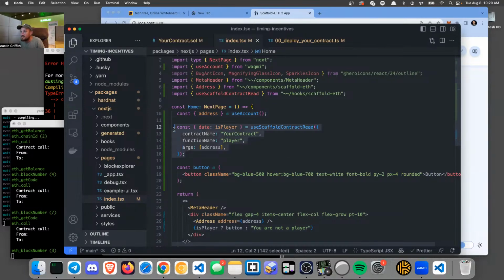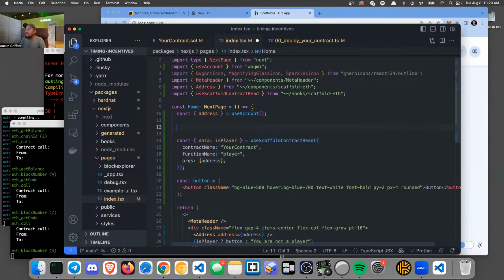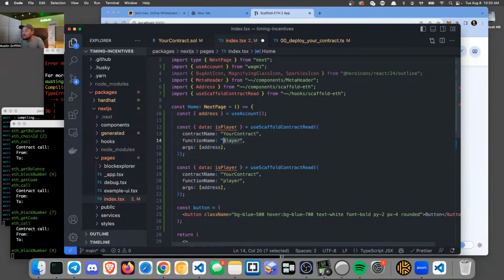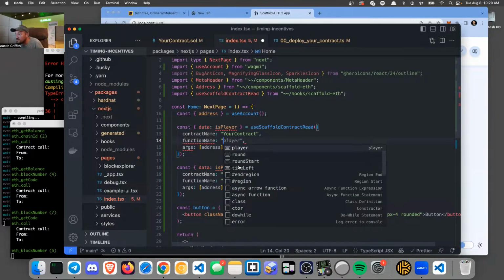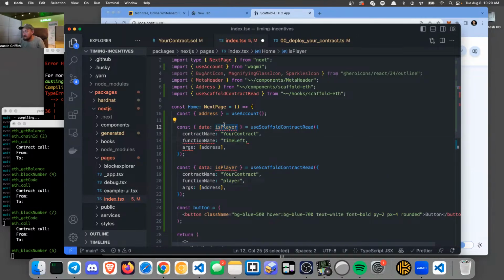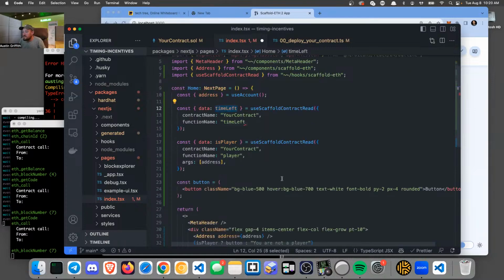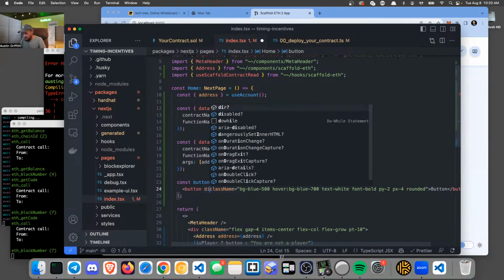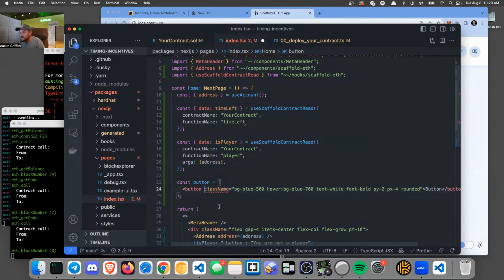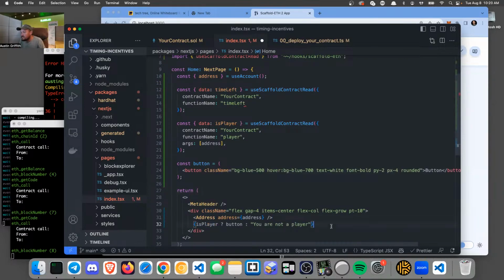So we want to do another scaffold contract read, but this time let's read the time left, right? And then what we're doing here is we're saying the disabled of the, let's just display it first.